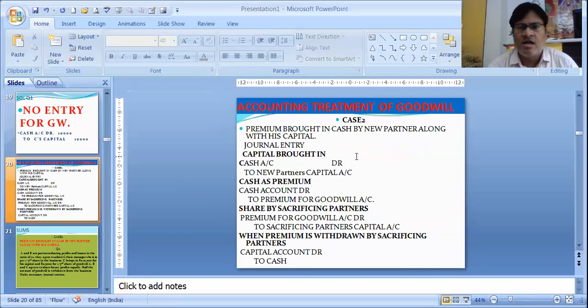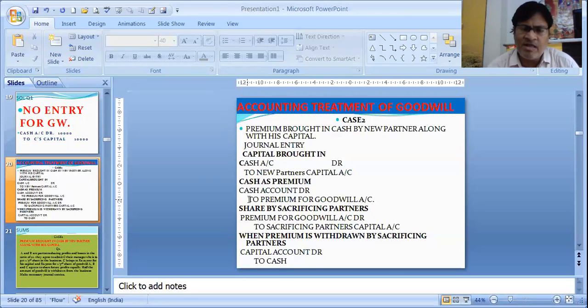Next, case 2. When premium is brought in cash by the new partner along with his capital. He is bringing premium along with capital. So to bring capital, it will be cash account debit to new partner's capital account. And to bring the premium money, that premium for goodwill money, cash account debit to premium for goodwill account.